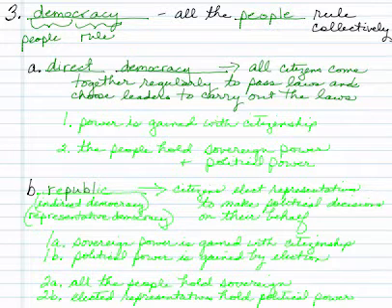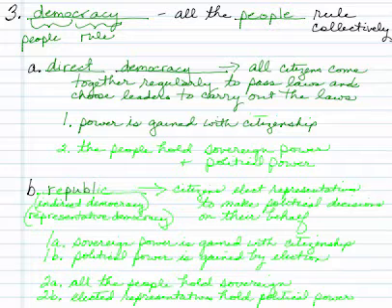And so in a direct democracy, we need to talk about the power. In a direct democracy, power is gained with citizenship. So all citizens have power.